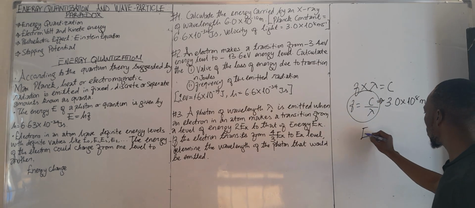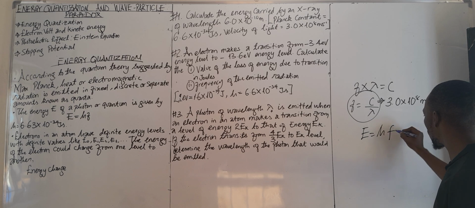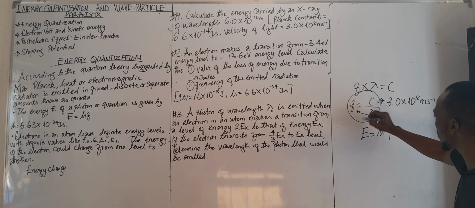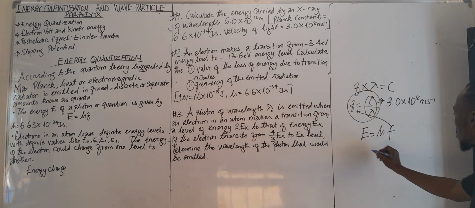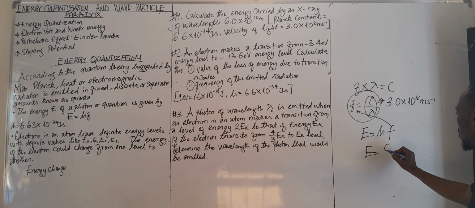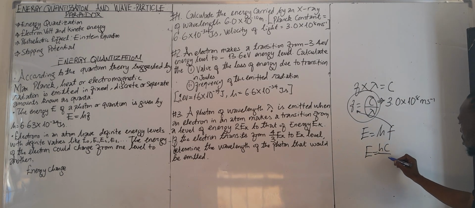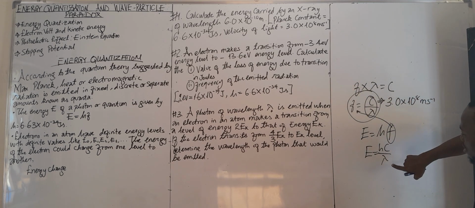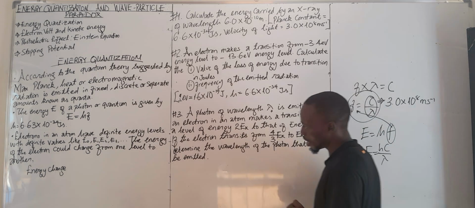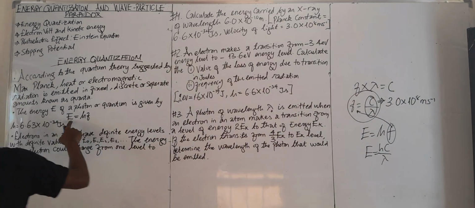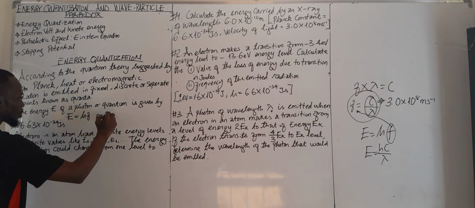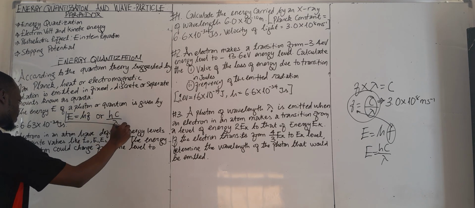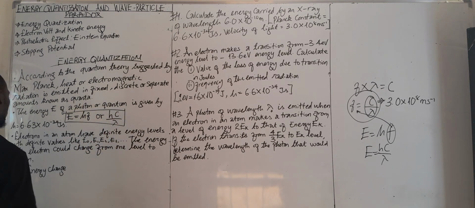We have E equals hf, which is the Planck constant times frequency. Now, instead of writing frequency, I'll write it in this case: E equals hc over lambda. The frequency has changed to the speed of light over wavelength. So it means the energy of a photon can either be E equals hf or hc over lambda, where c is the speed of light.